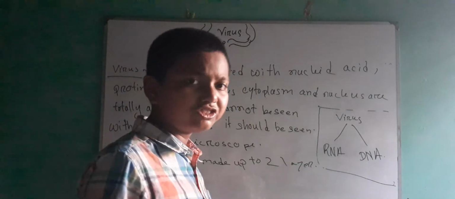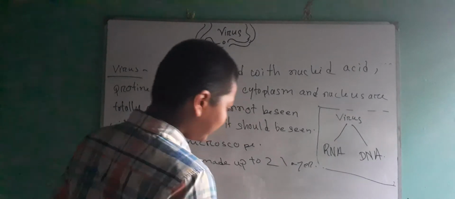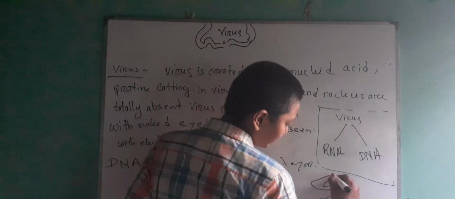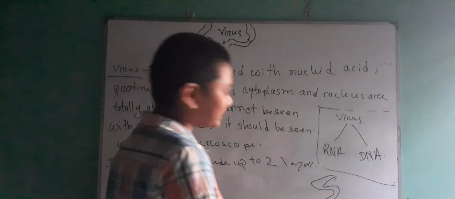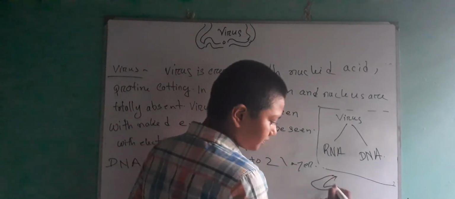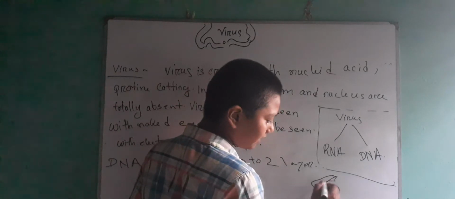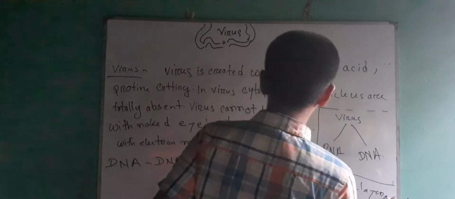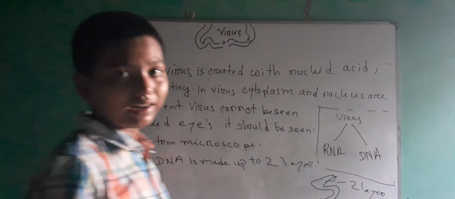If you have drawn it in your copy, please see. In virus there is a DNA here, a structure like this. In this, it has two layers. Here one layer and here one layer. Two layers. Am I right? But RNA has only one layer.